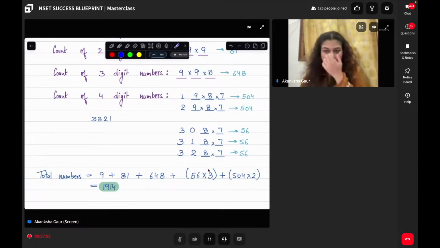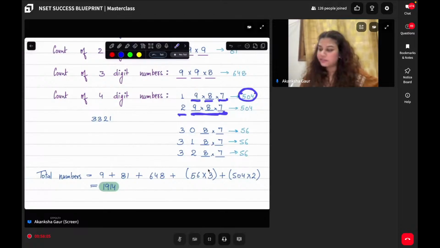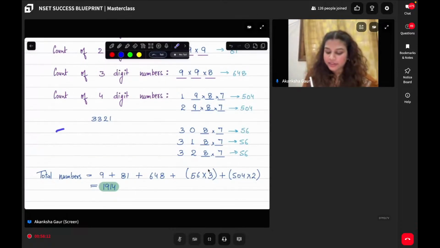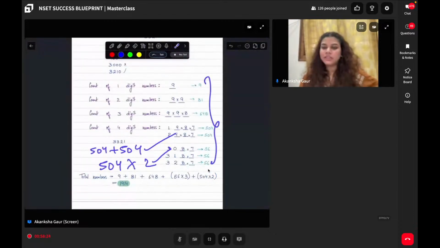Yes, 504 is like 9 into 8 into 7. Total is 504. If I fix 2, then also I'm repeating 9 into 8 into 7, which is 504, which means I have 2 times 504 as possibilities. So if I write 504 plus 504, or I write 504 into 2, aren't these two the same things? I'm simply saying add all these possibilities. So that is what I'm doing.